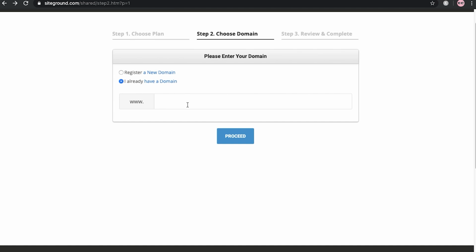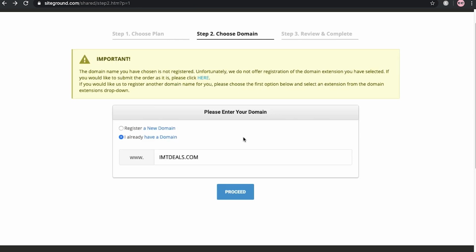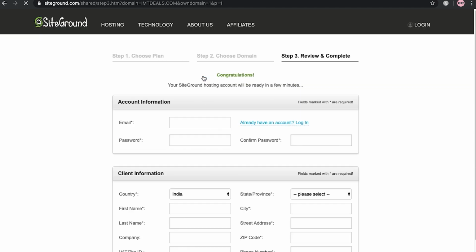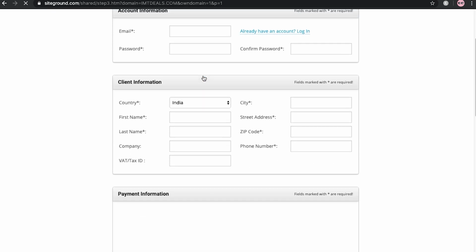Okay, so let me paste the domain name here. Here you can see that I have pasted the domain name. Now what you have to do is just click on the purchase button. Let me click on that, and if you just purchased a new domain name, you will get this important notice. Now you have to just click on the "please click here" button, and it will take you to step 3, review and complete your order.